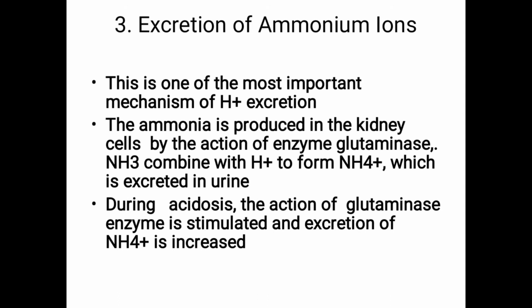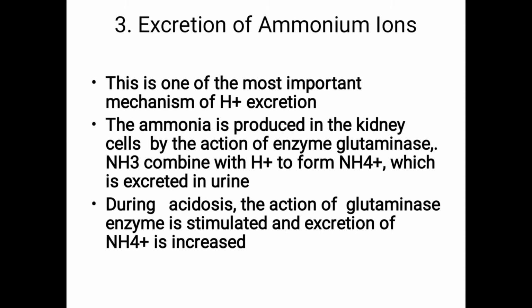So what happens? Glutaminase is responsible for formation of ammonia. Ammonia is produced in the kidney cells by the action of glutaminase. So during acidosis, action of glutaminase enzyme is stimulated.